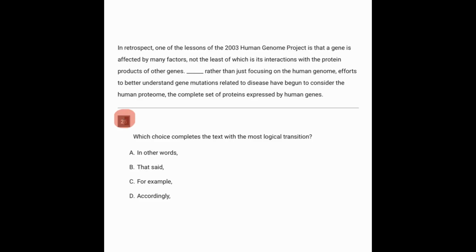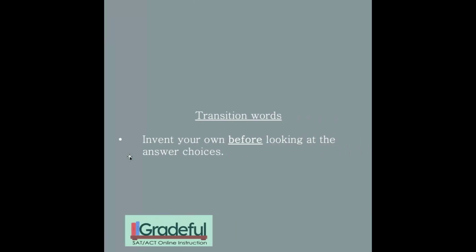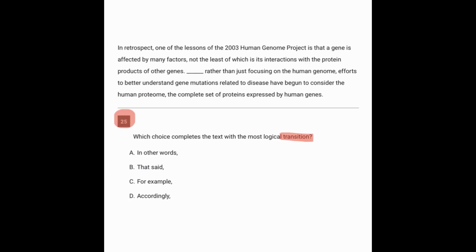Going on to question 25 now. Which choice completes the text with the logical transition? So this is a transition word. And for these, you want to invent your own word before looking at the answer choices. That forces you to more deeply understand what you're reading and answer the question correctly.